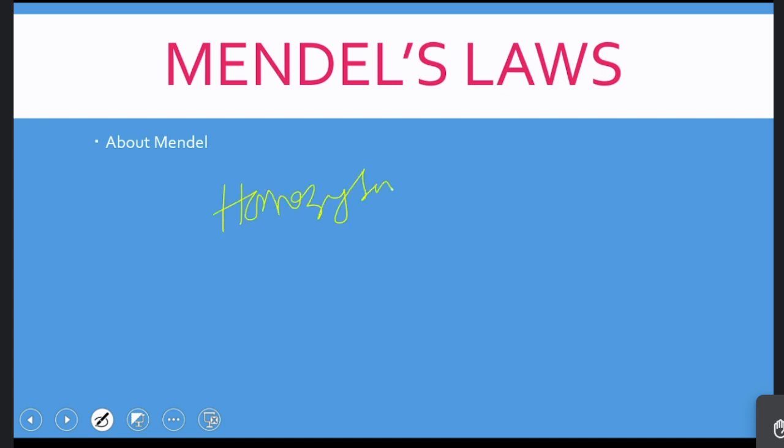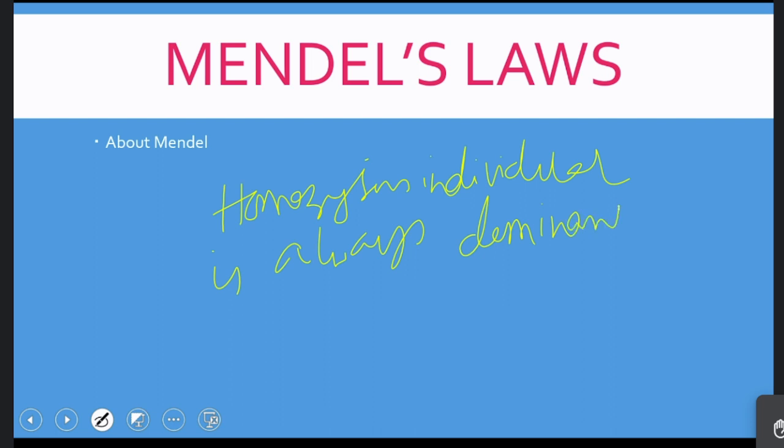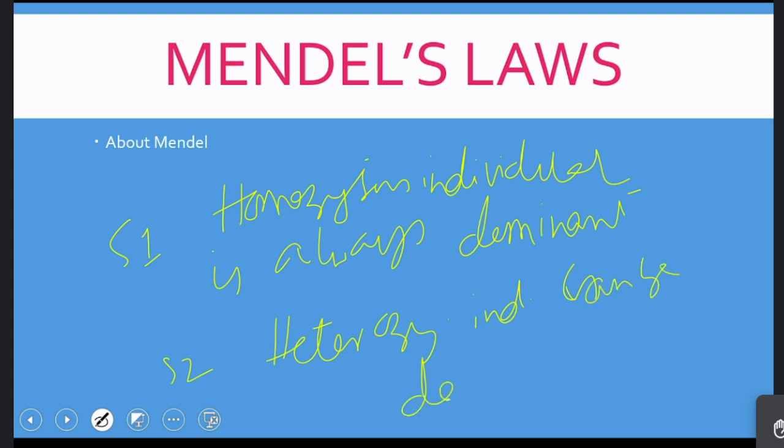Statement number 1: a homozygous individual is always dominant. Statement number 2: a heterozygous individual can be dominant or recessive.